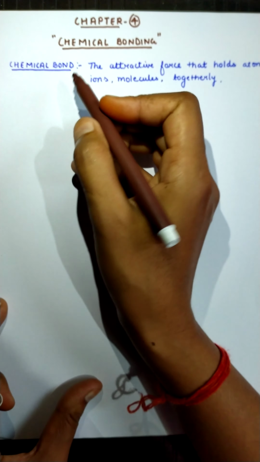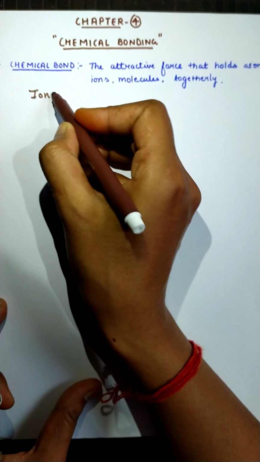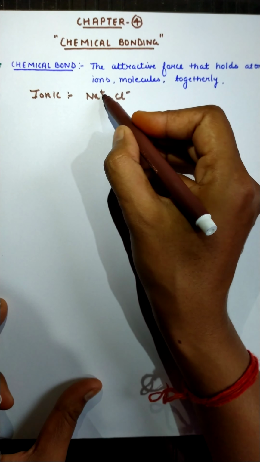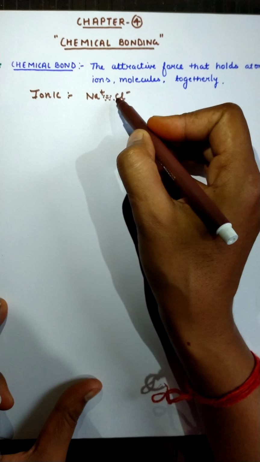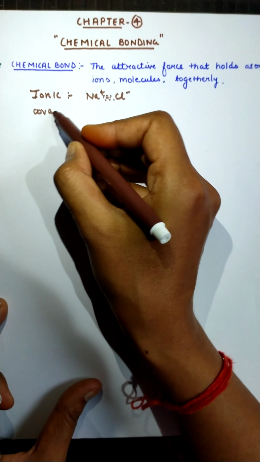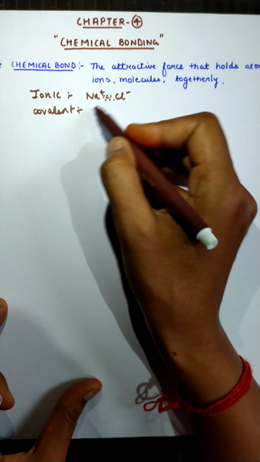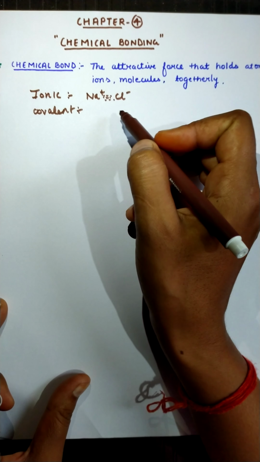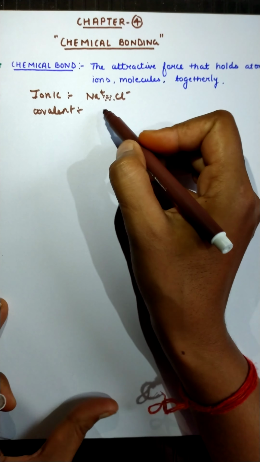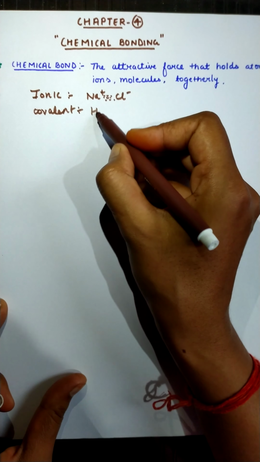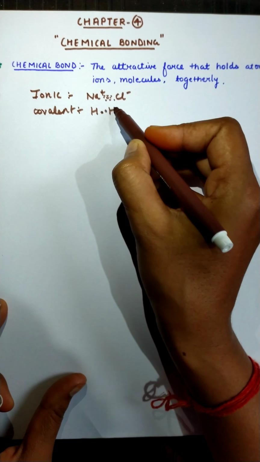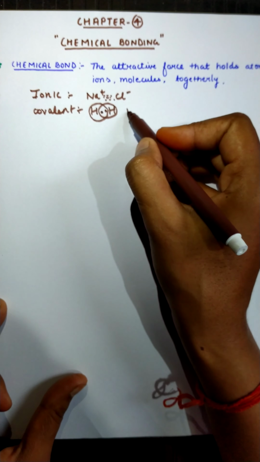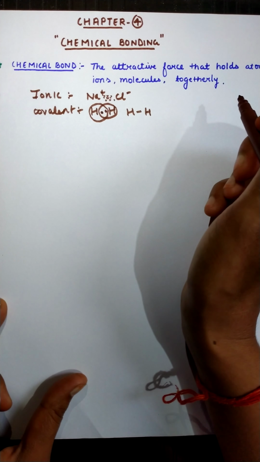Different types of bonds are there. In an ionic bond there is a strong attraction force between the ions, due to which they are very close to each other. In a covalent bond, you know that there is sharing of electrons, so the electrons are shared by the atoms, and the atoms are overlapped. For example, let's take a simple example like hydrogen and hydrogen. They are just sharing electrons. Okay, and in this way we can write them like this. This is the covalent bond.